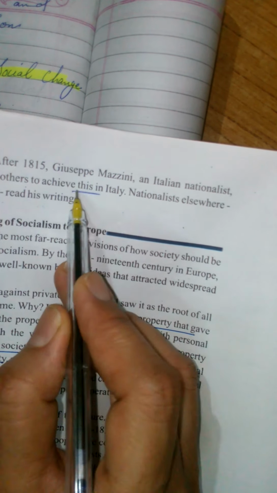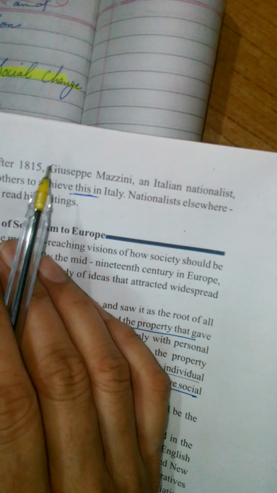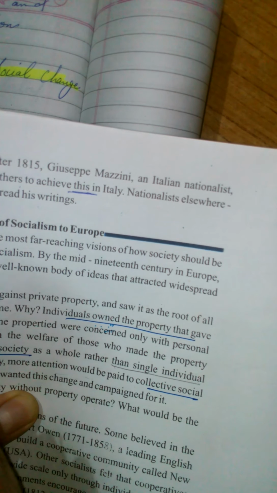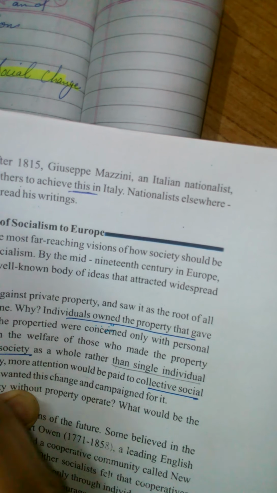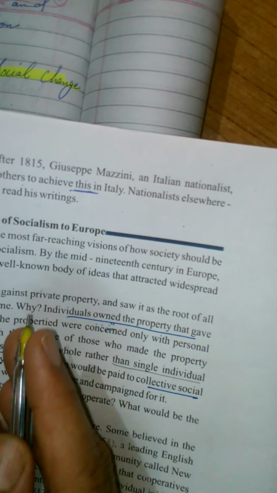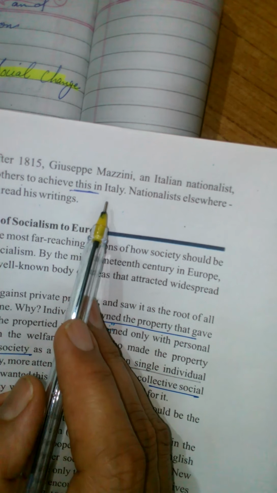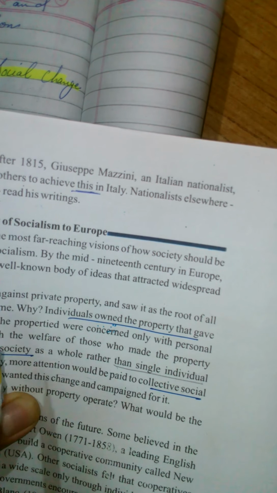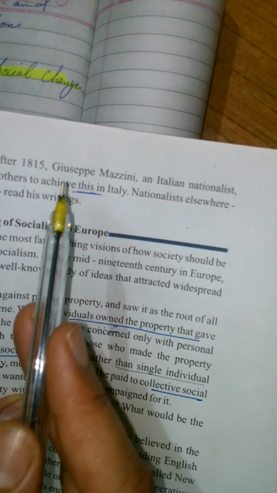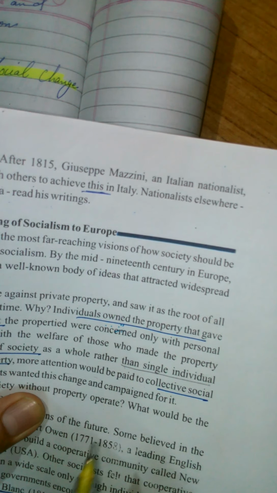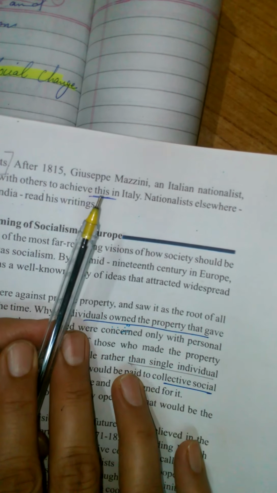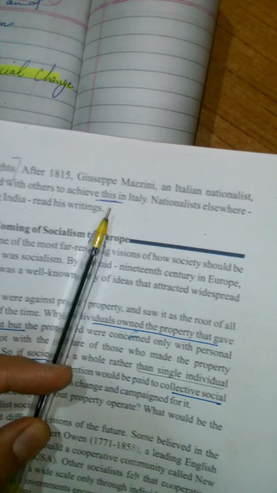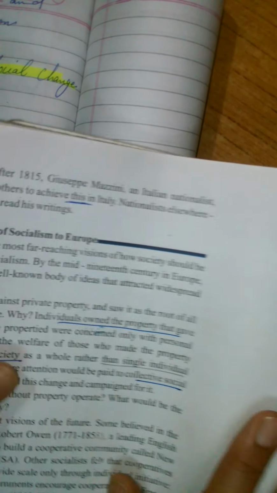Achieve what? Achieve this equality, where they wanted to overthrow the system of governance. Fine. And this work of the nationalists was read everywhere in the world, including India, and their writings inspired the nationalists throughout the world. So this is how we completed that topic.